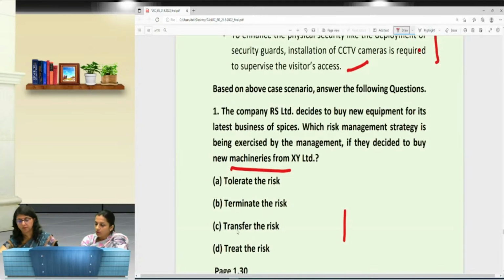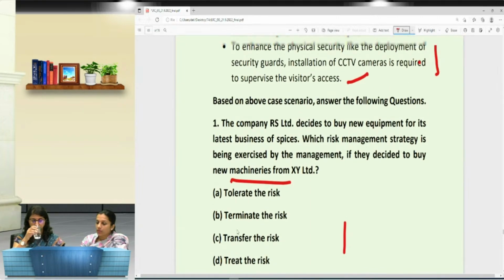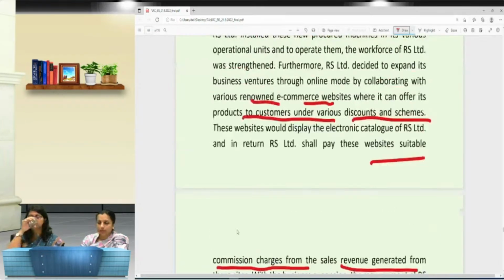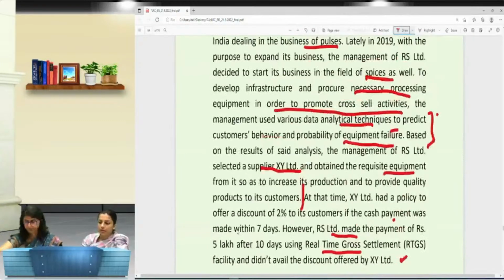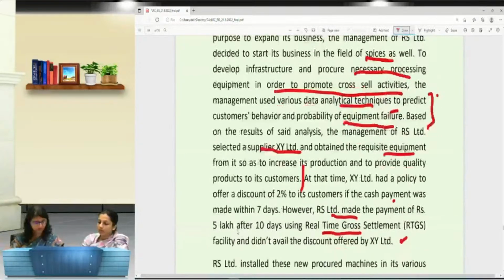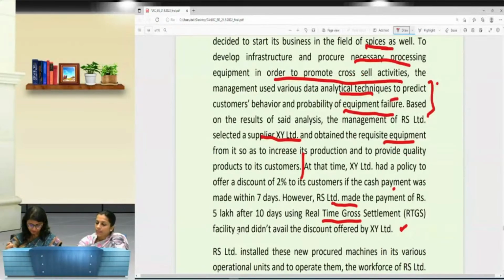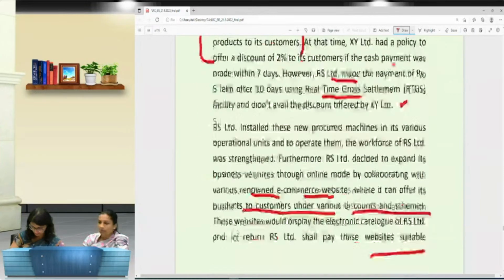So if you know, and it's mentioned in your case scenario, because these are the questions that are based on your case scenario. It says decided to select a supplier to obtain the requisite equipment from, to increase the production and quality. So find out the answer.